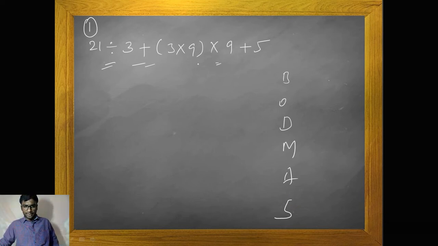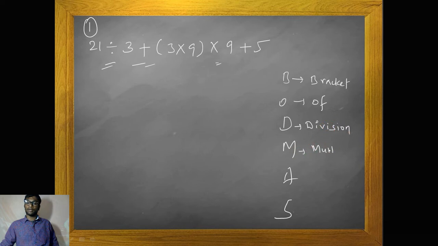B stands for brackets, O stands for of, D for division, M for multiplication, A stands for addition, S stands for subtraction.